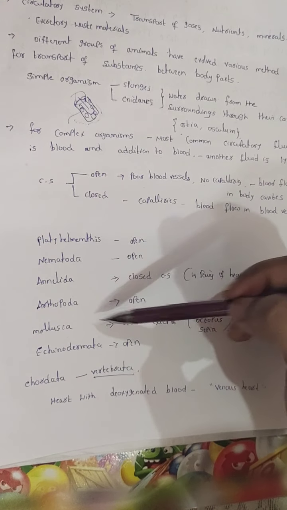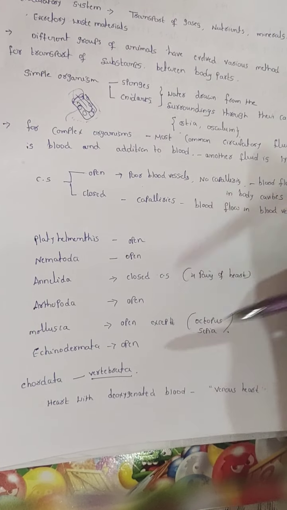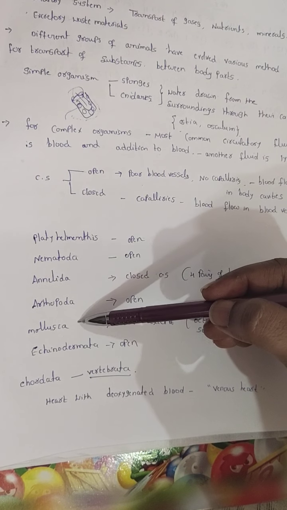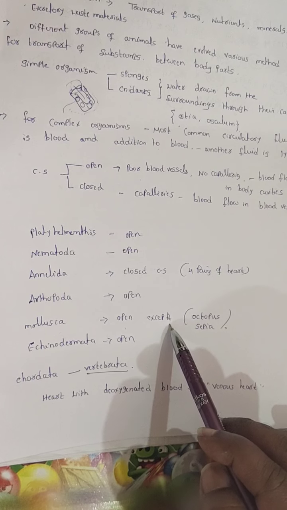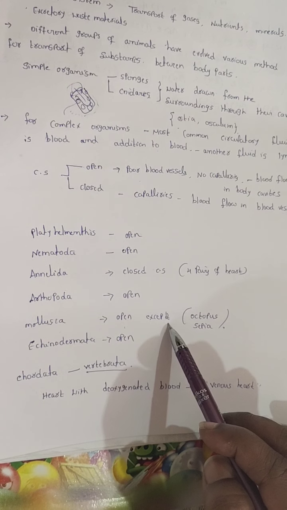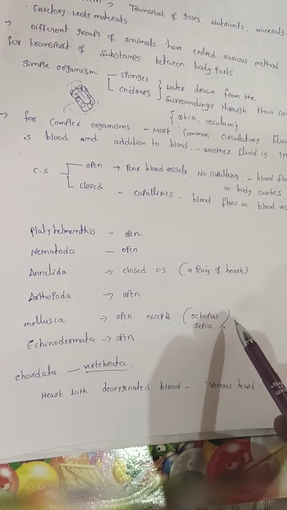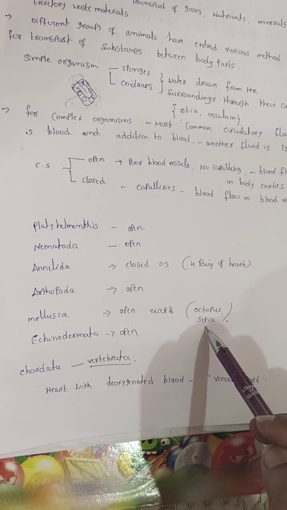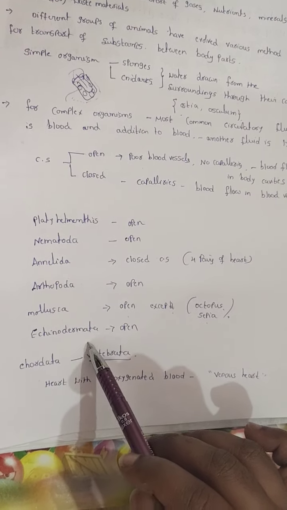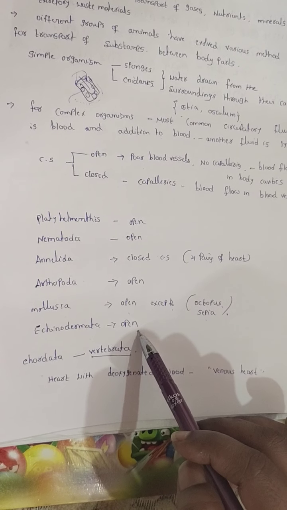In arthropoda, the circulatory system is open. In mollusca, the circulatory system is open, except in the class cephalopoda. The best example of cephalopoda is the octopus, and another example is sepia. In echinodermata, the circulatory system is open.